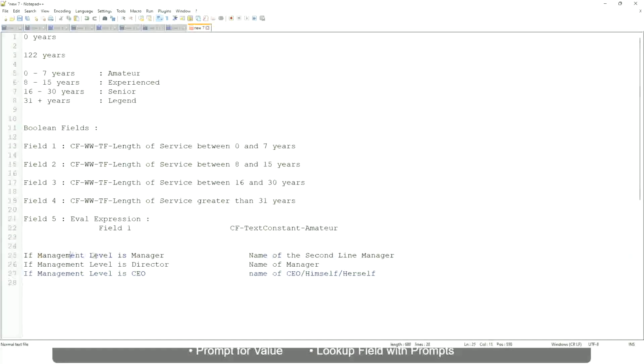If the management level is a manager, we have to return the second line manager's name so that it is a clickable link. If the management level is director, you have to return the name of the manager, because the director may not have a second level manager. He may be reporting directly to the CEO, and if it is a CEO, return the name of the CEO, which is himself or self.